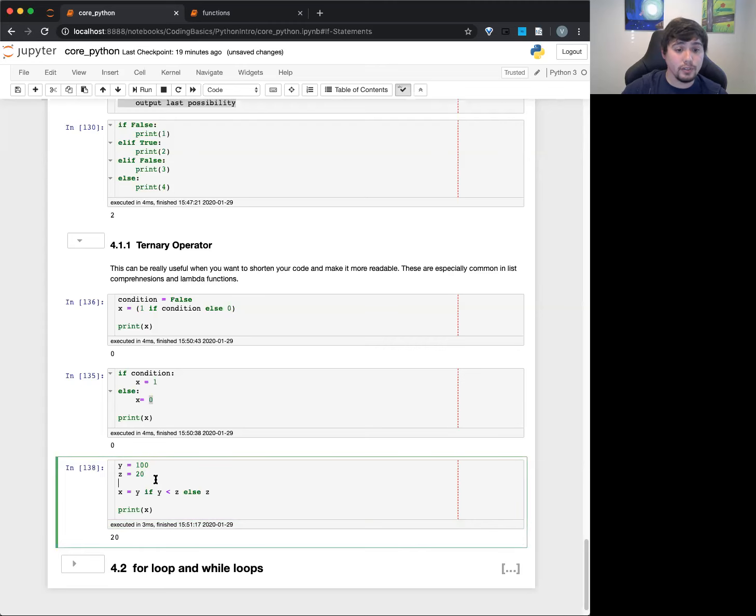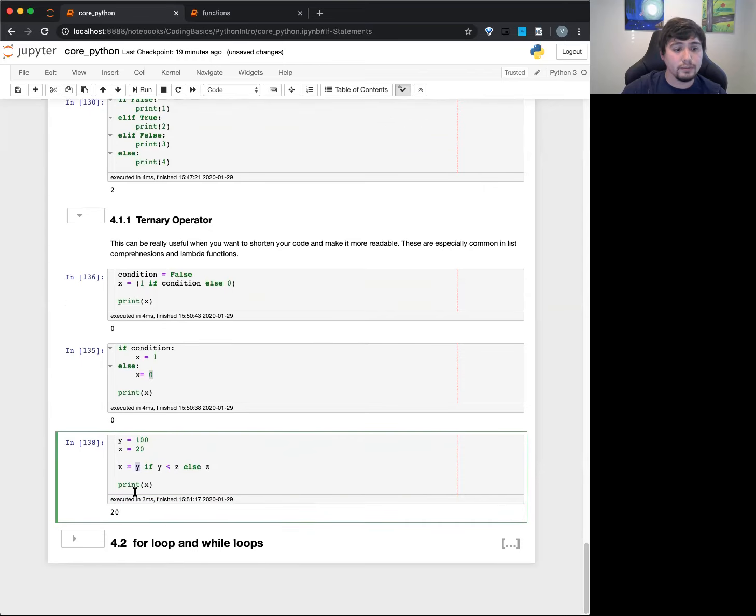Okay. So you can write these really quick things. But honestly, when you first look at this, it might take a while for you to really comprehend. But you'll see it more and more. I would say just try practicing this out, because then you start to get the feel for how these things work.